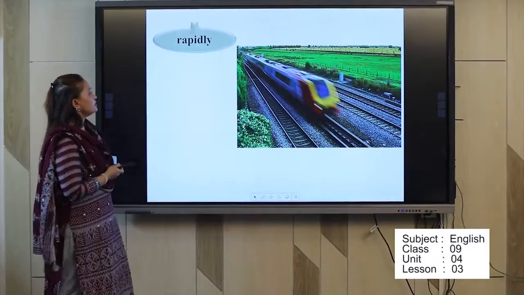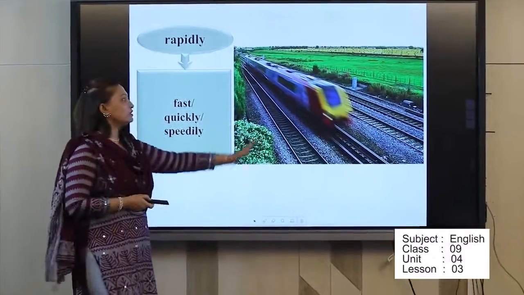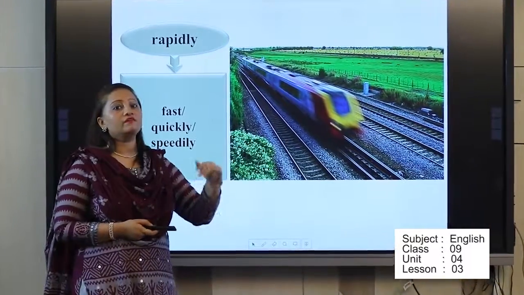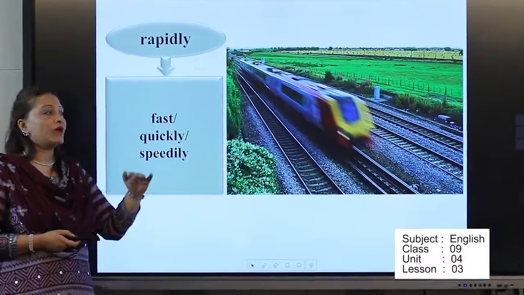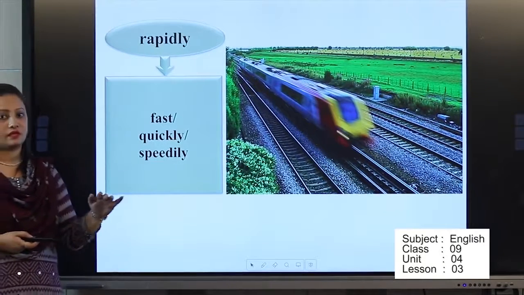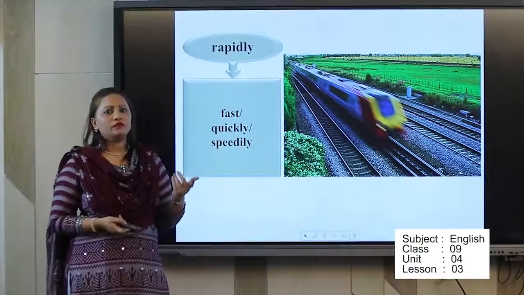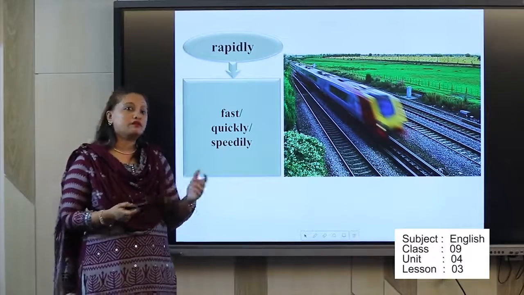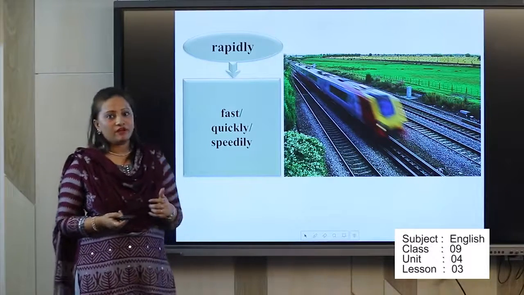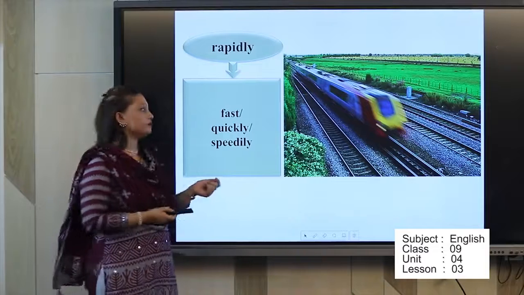And next is rapidly. So through the picture what can we find? The train is going very fast. That means very rapid, very quickly, very speedy mood we can say. So we have a lot of experience through this word. Whenever someone is walking, we can say walking very fast, running very fast, cycling very fast. This type of example we can add, okay?